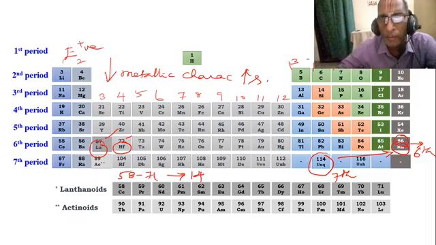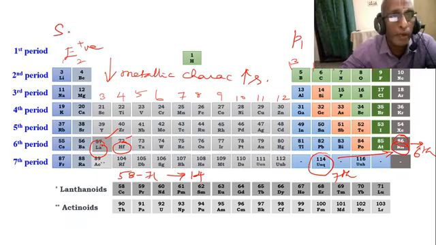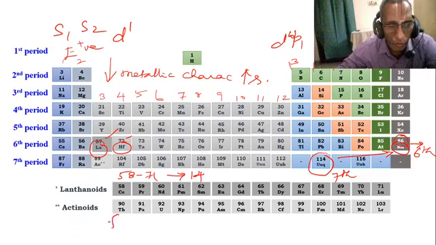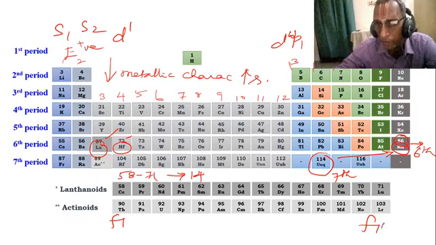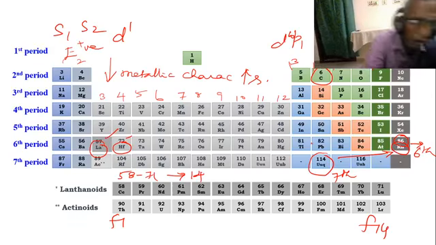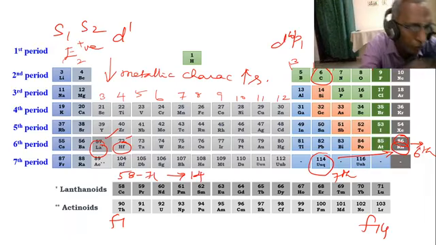p1 configuration. So from here we have seen p1, this is s1, s2. In between d1 to d10 you have seen already. Here f1 to f14. Here p1, p2, p3, p4, p5, p6. So p2 means carbon group. Anybody having doubt in this question?